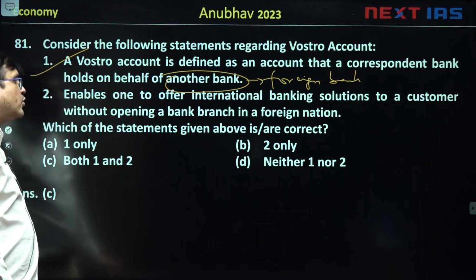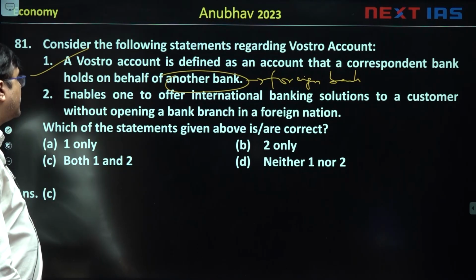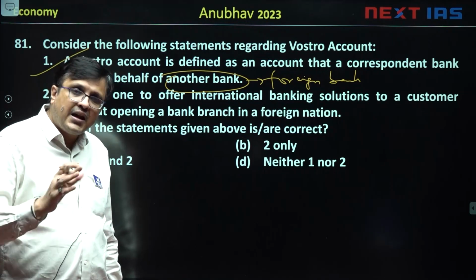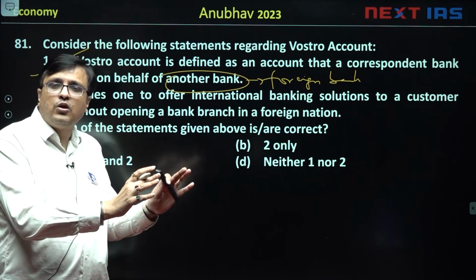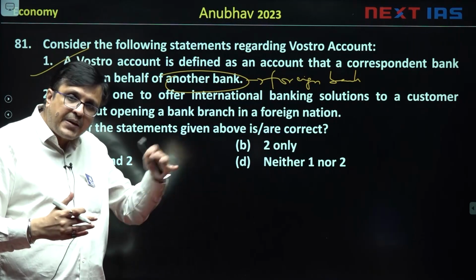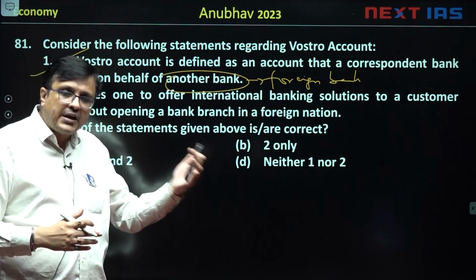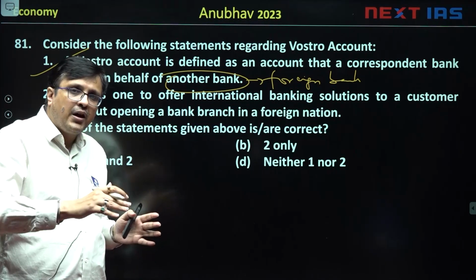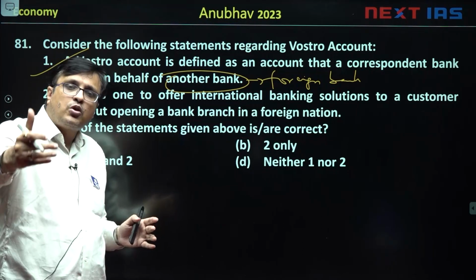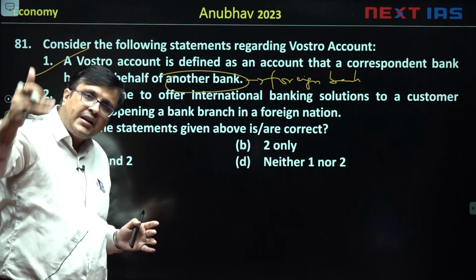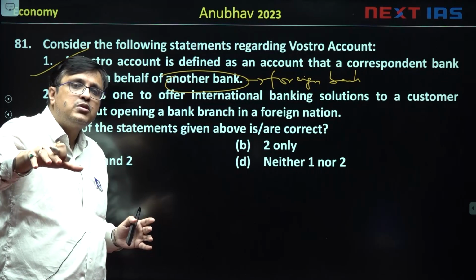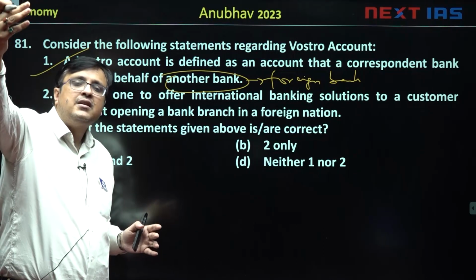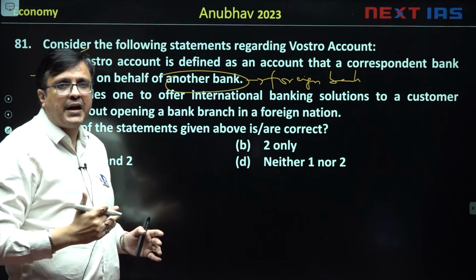And then it enables one to offer international banking solutions to a customer without opening a bank branch in a foreign nation. You know, that is the benefit of it. ये किया ही इसलिए जाता है कि मैं अपने बैंक का ब्रांच ना खोलूं, लेकिन फिर भी मेरे बिहाफ पे आप पैसे ले लो जिसे मैं यूज कर सकता हूं. You take the money on my behalf and I can use that money. So an Indian importer buying Russian oil can deposit rupee in the Vostro account opened by a Russian bank in an Indian bank. And this rupee can be used by the Russian bank to make payment to an Indian exporter on behalf of their Russian customers. So that is the idea of Vostro bank and Nostro account.